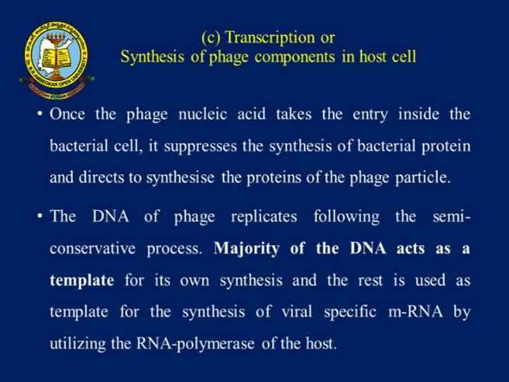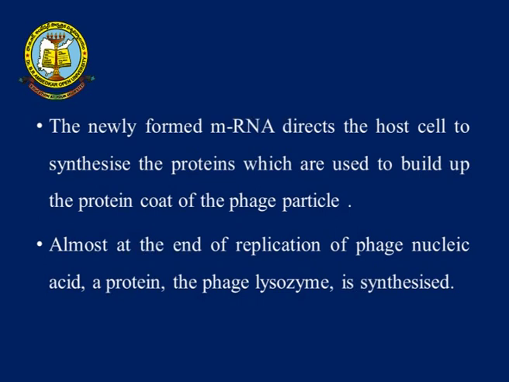Okay, mainly synthesis. From the template they synthesize viral specific mRNA by utilizing RNA polymerase. What type of enzyme is involved in the synthesis process? The RNA polymerase enzyme is involved in viral synthesis. The single strand DNA template is converted to mRNA by the RNA polymerase enzyme. The newly formed mRNA directs the host cell to synthesize proteins which are used to build up the protein caps. Different types of protein caps are also available.